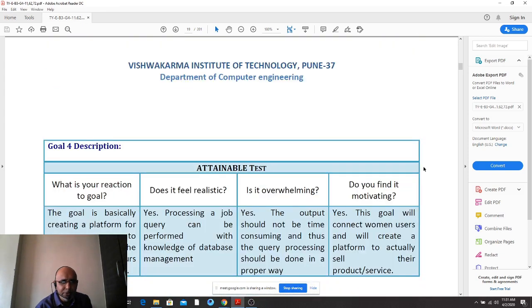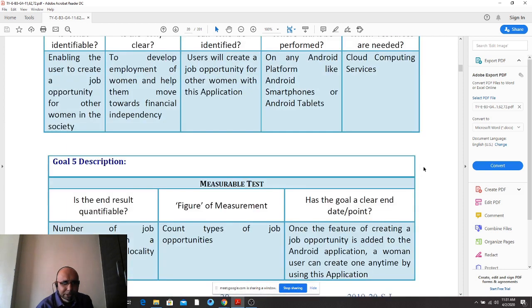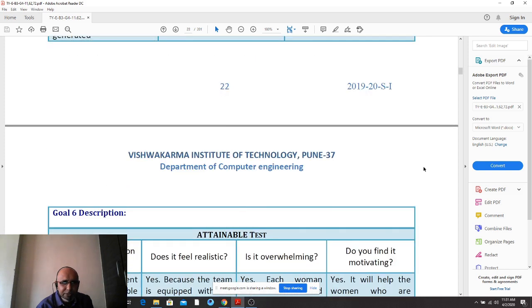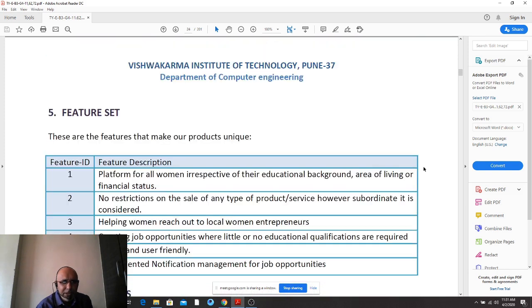Goal 4. This case study has been available to you from eDivision last semester. Now, the feature set: where has it to be derived from? You have got 6 goals, so derive from that. Derive the features, because the goals will be taking the form of features.